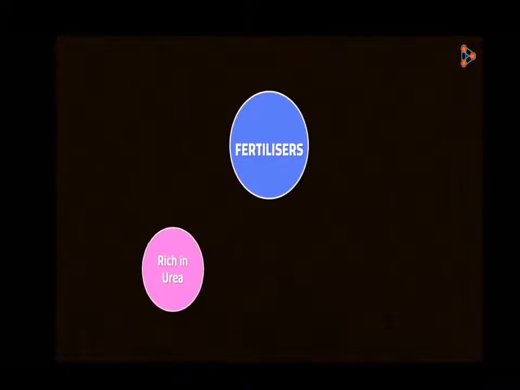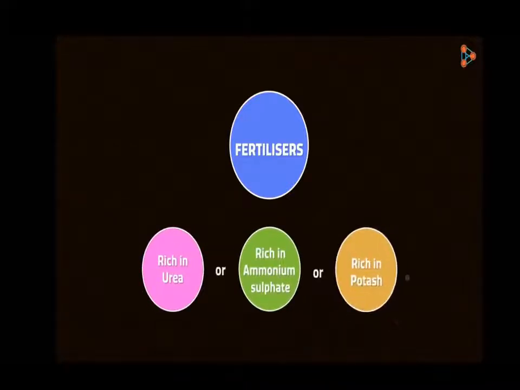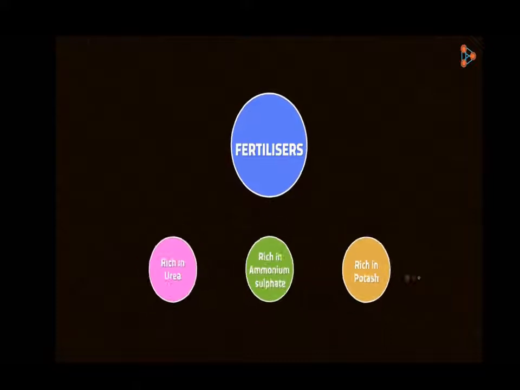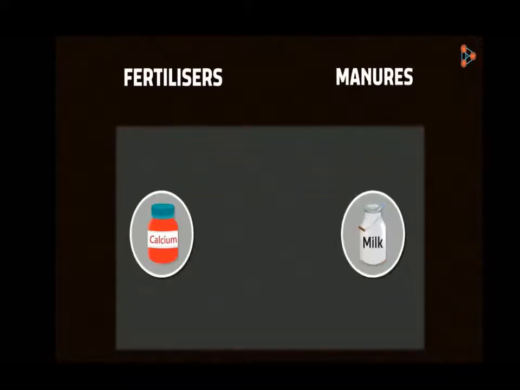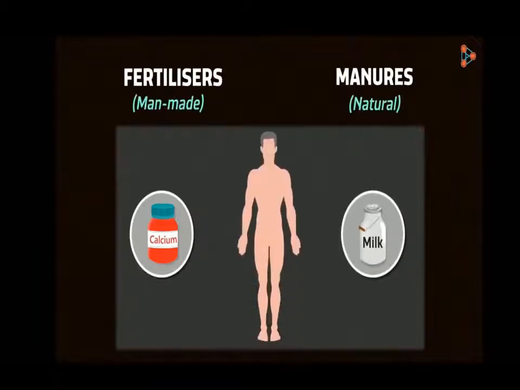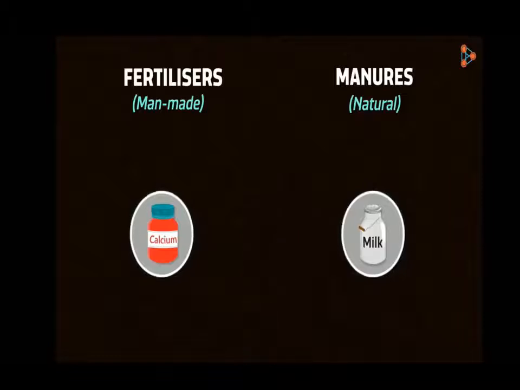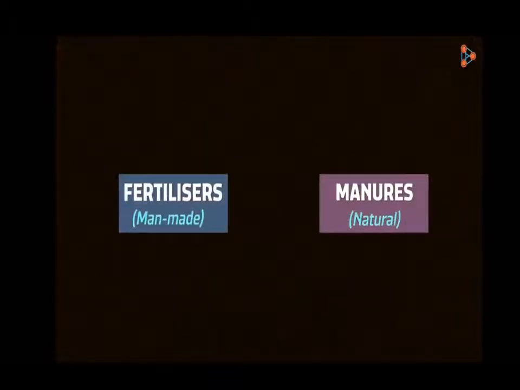Fertilizers are of various types and each one is rich in at least one nutrient. They may be urea, ammonium sulfate, potash, and many more. Fertilizers, unlike manure, do not provide any humus to the soil. They are like tablets of calcium, while manure would be milk. Milk is the natural way of providing your body with calcium and many other nutrients. Calcium tablets, on the other hand, provide only calcium. I'm sure that you now know the difference between manures and fertilizers.